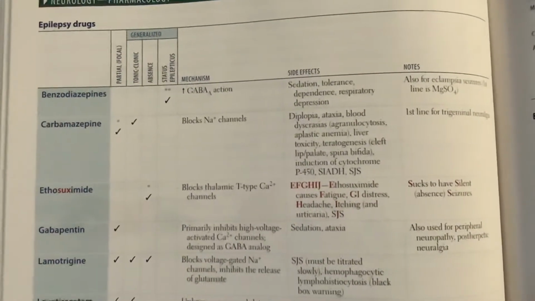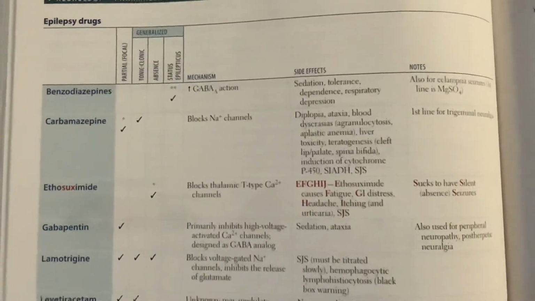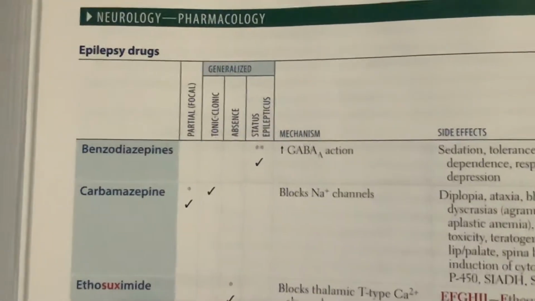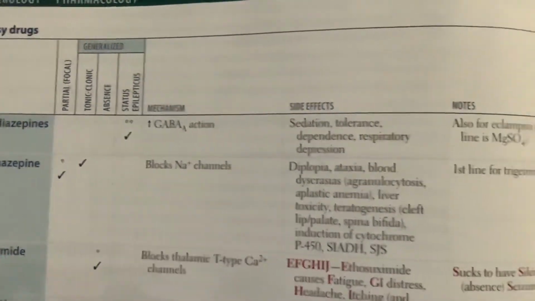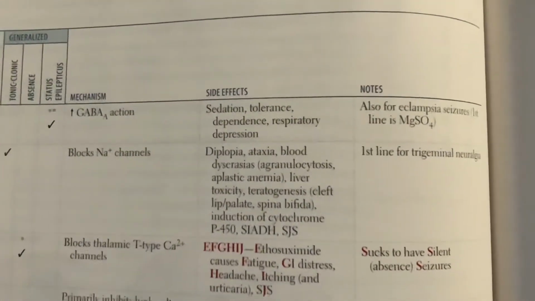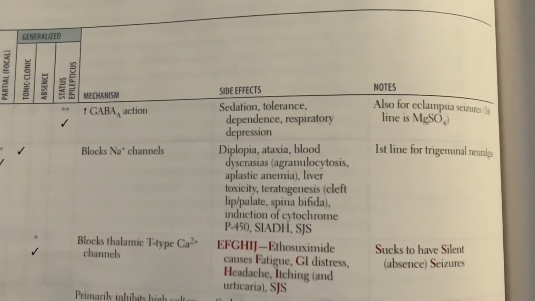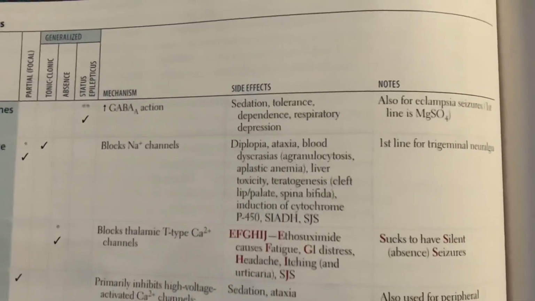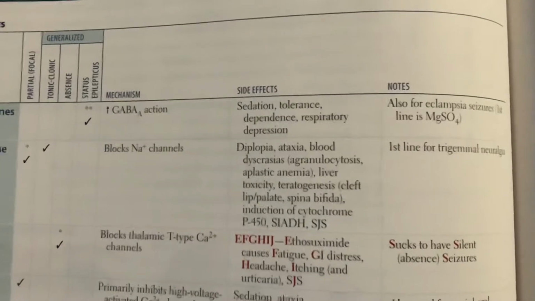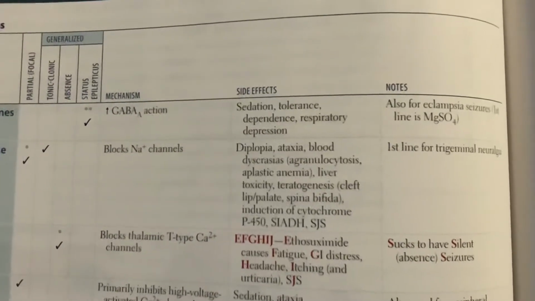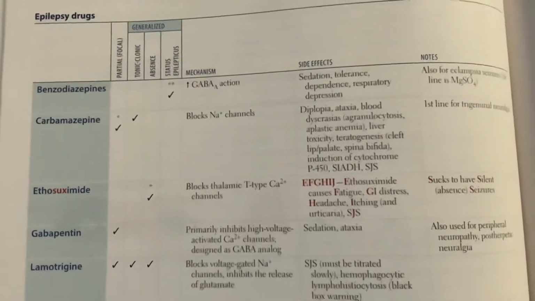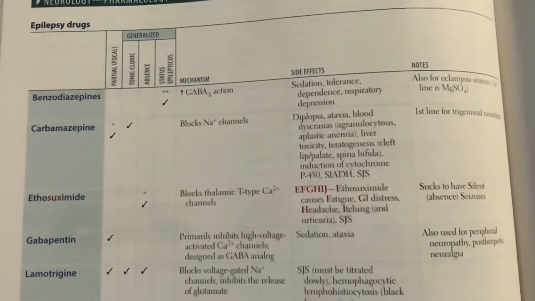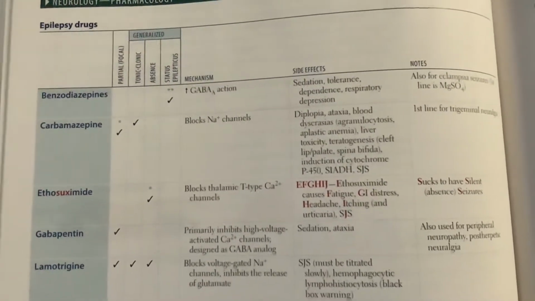So, starting with benzodiazepines. Benzodiazepines are going to be used for status epilepticus. Their mechanism is to increase GABA A activation. Side effects, we're going to have sedation, tolerance, dependence, and respiratory depression. We also want to remember that we're going to use it for eclampsia seizures, even though first line is magnesium sulfate. So benzodiazepines: status epilepticus, increasing GABA, side effect sedation, also for eclampsia seizures.